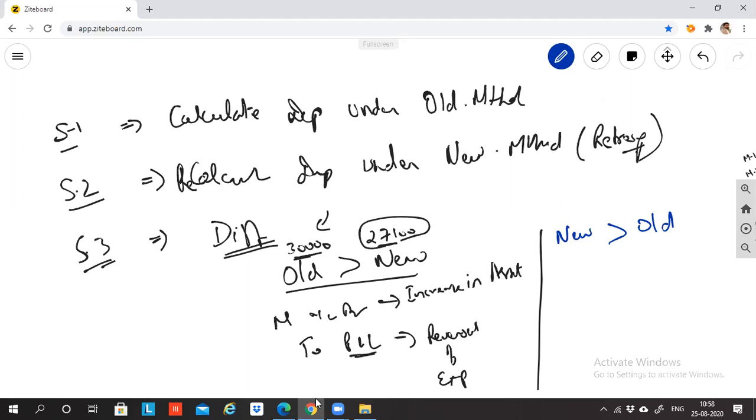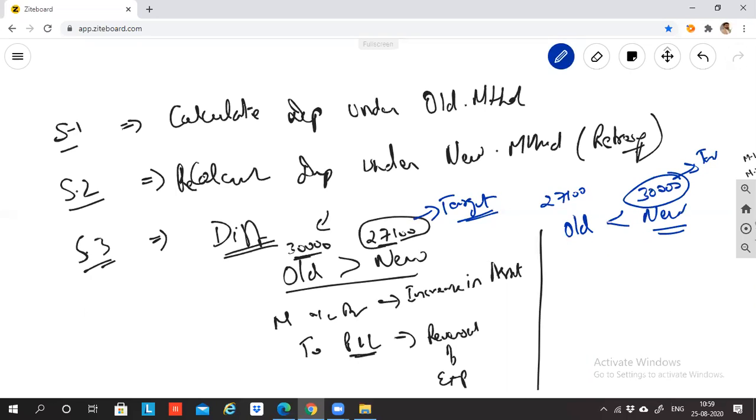Second possibility: new will be more than old. So I'll put it the other way around. Old, new. Now new is more. New is 30,000 rupees. Old is 27,100. New is always the target. As per the new method, a loss of 30,000 should have gone to P&L. But how much has gone? Only 27,100 has gone as expense. So how much has gone less? 2,900 is recorded as less expense.